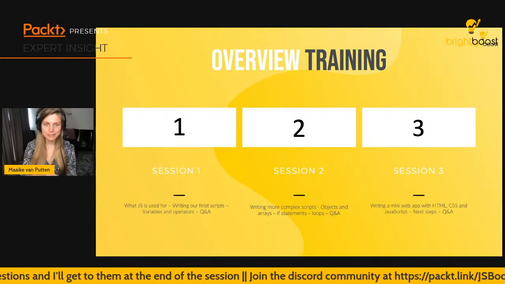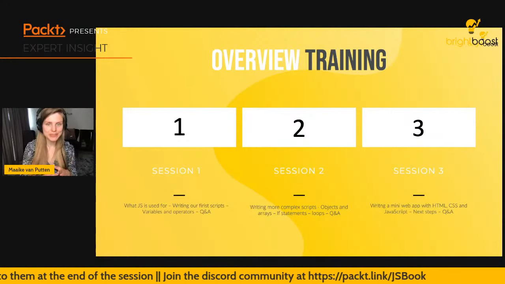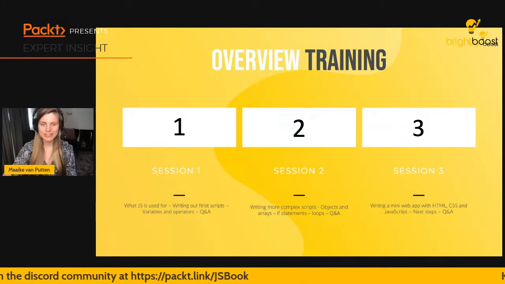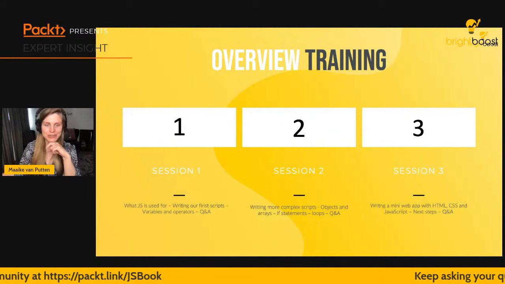So next session, more complex JavaScript. And then in the third session, we're actually going to be making a mini web app already. So that's very promising. So let's get to it.